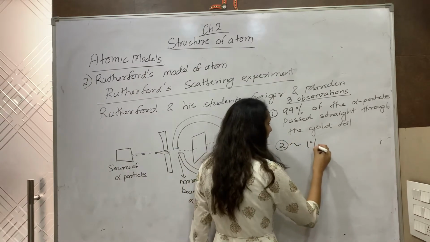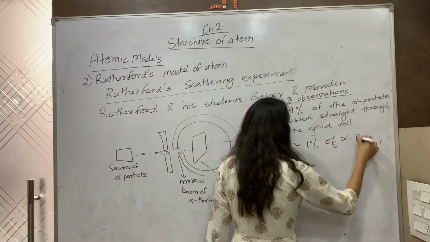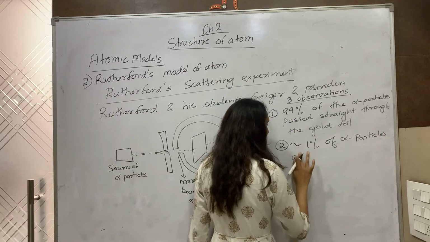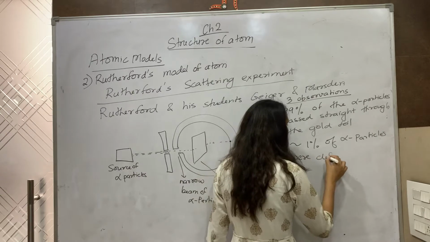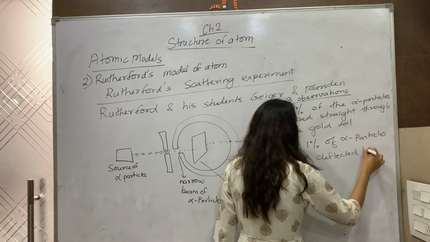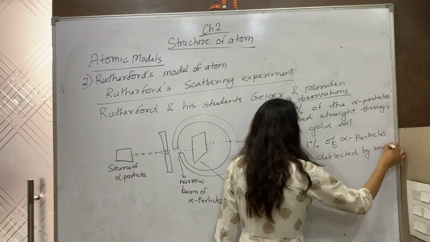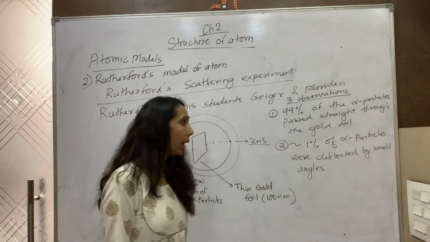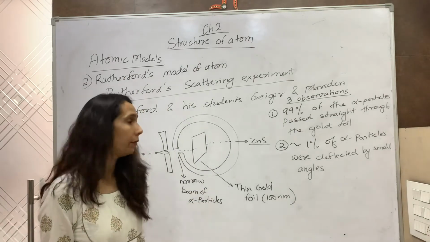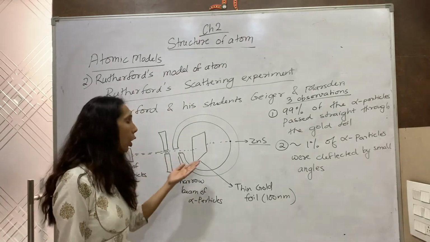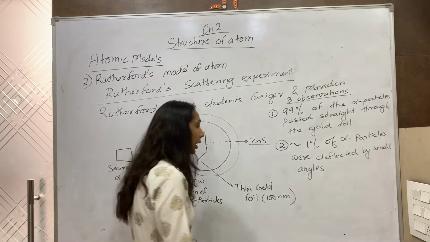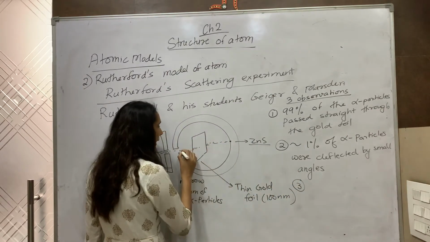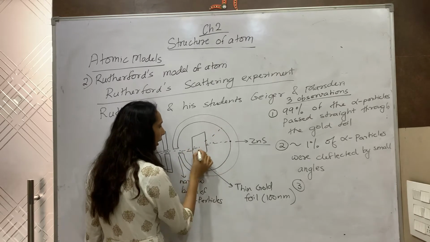Second, nearly 1% of alpha particles were deflected by small angles. Just see, they are passing straight. Some of them were deflected by small angles.